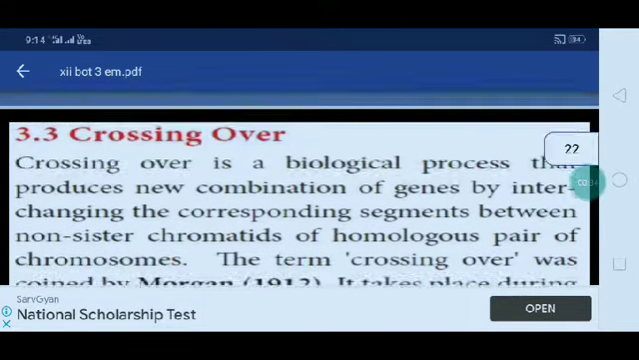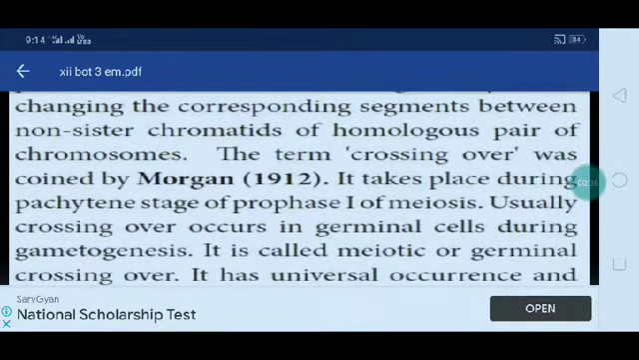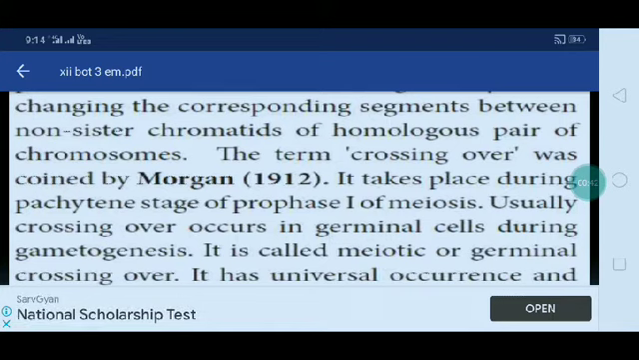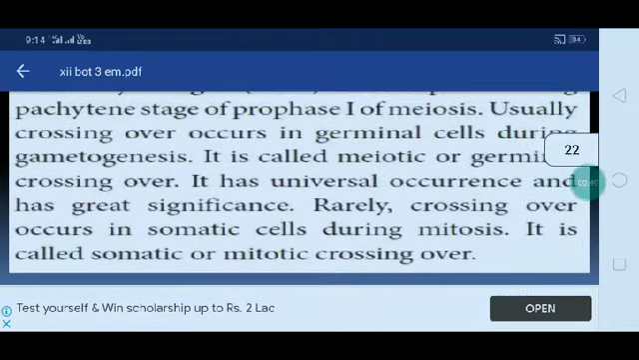The term crossing over was first coined by Morgan. It takes place during the pachytene stage of prophase 1 of meiosis. Usually crossing over occurs in germinal cells during gametogenesis. It is called meiotic or germinal crossing over. It has universal occurrence and has great significance.